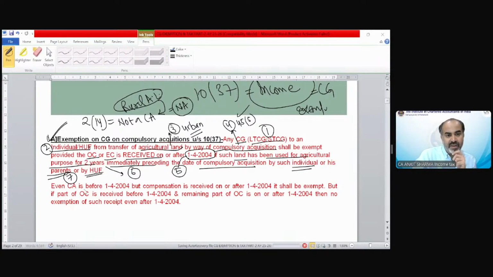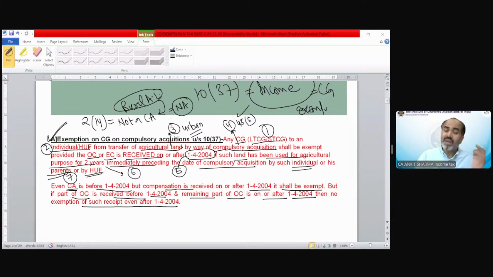Both things have been explained over here. Even if the compulsory acquisition is before 1st April 2004, but compensation is received on or after 1st April 2004, it shall be exempted. But if part of OC is received before 1st April 2004 and the remaining part of OC is received on or after 1st April 2004, then there is no exemption for such receipt which has been received on or after 2004.